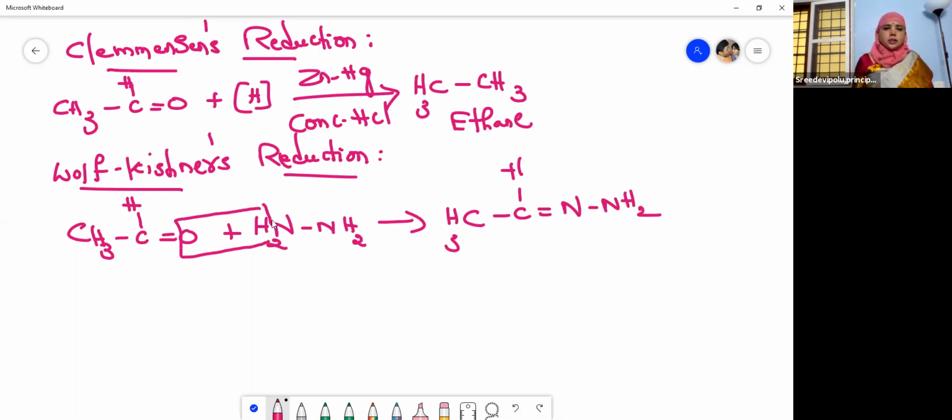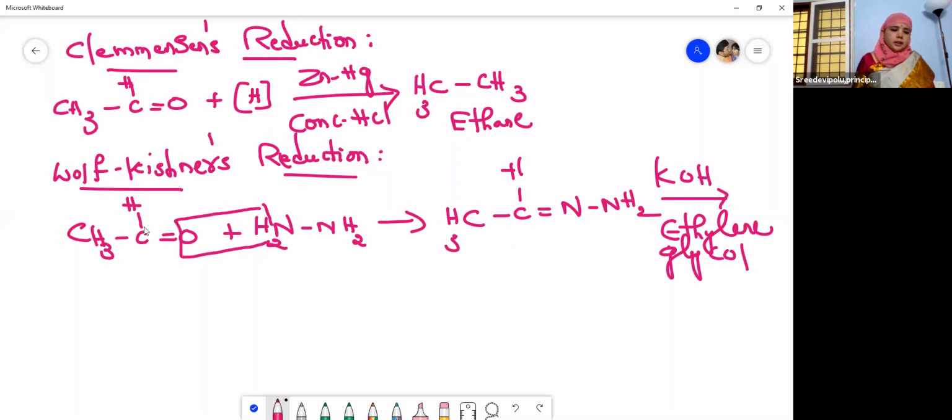Then this is again treated with a base. What is that? KOH, in the presence of ethylene glycol. So here also you will get an alkane, that is ethane, and nitrogen is evolved. So again you got ethane here.